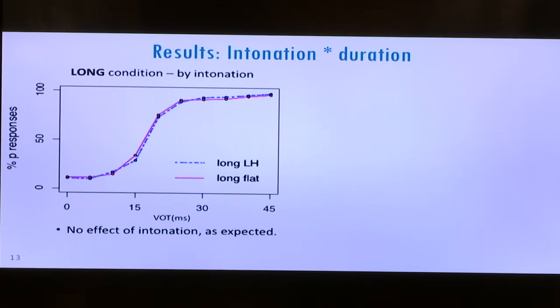Okay, now of course the crucial point of interest here is the interaction of intonation and duration, as I've highlighted. So this will be shown in two distinct plots, each duration condition plotted separately, and within that plot, categorization split by intonation. So looking first here, we have the long condition, and we can see that categorization by intonation is virtually overlapping, reflecting the fact that there's no significant effect whatsoever on categorization in the long condition. This is as was expected.